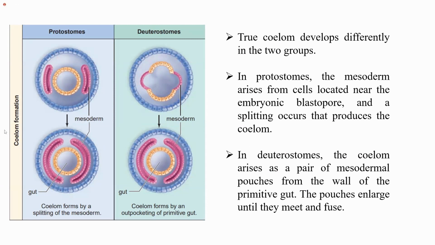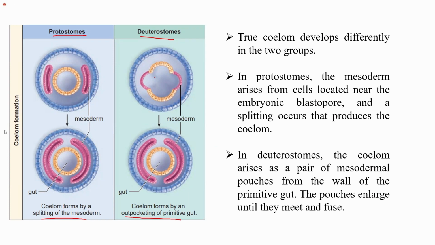Also, we talk about the coelom. So, coelom formation: we know that coelom forms by the splitting of the mesoderm, or coelom forms by an outpocketing of the primitive gut. So how the coelom is formed also results in the classification of animals into protostomes and deuterostomes. So, true coelom develops differently in the two groups. In protostomes, the mesoderm arises from the cells which are located near the embryonic blastopore, and a splitting occurs that produces the coelom. So coelom forms by the splitting of the mesoderm.